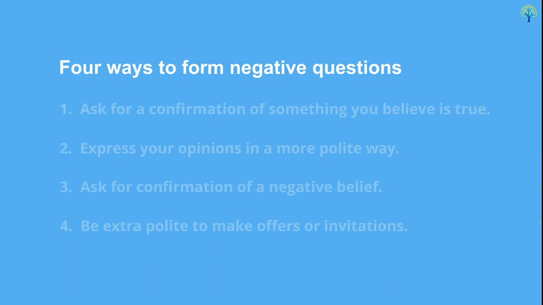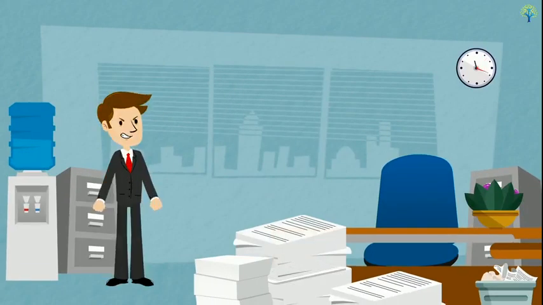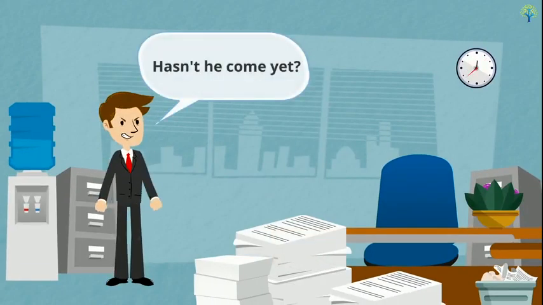A negative question can also be used to ask for confirmation of a negative belief. For example, hasn't he come yet? In this sentence, the manager is surprised that Jay has not come to work since it is already late.